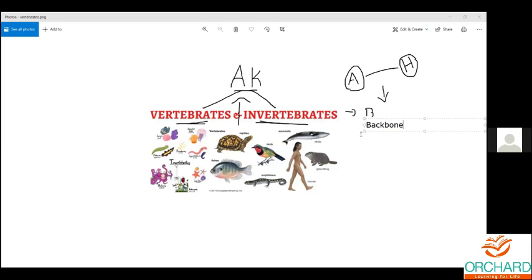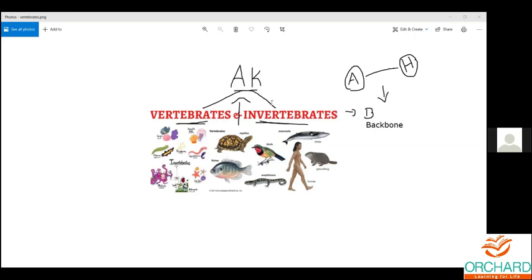Birds, mammals, amphibians like frogs, and reptiles like crocodiles do have a developed backbone, whereas it is totally absent in invertebrates.